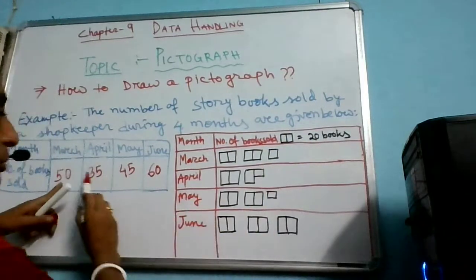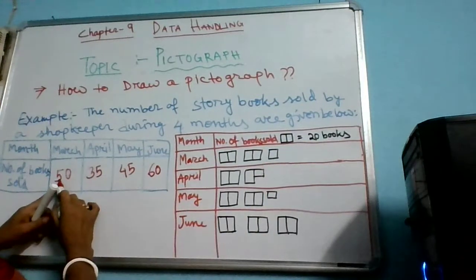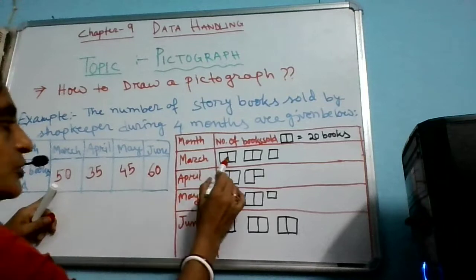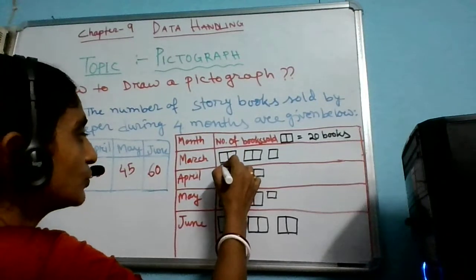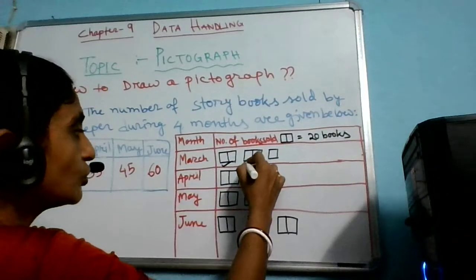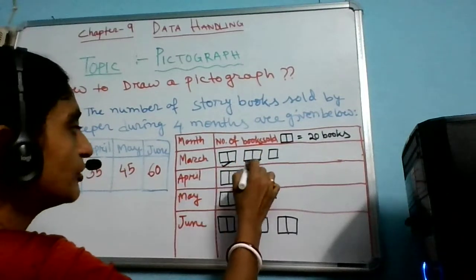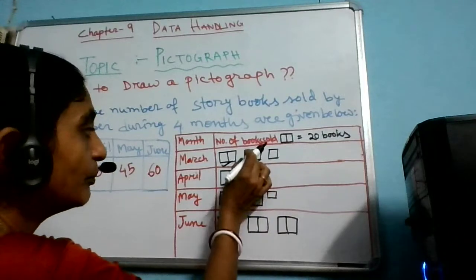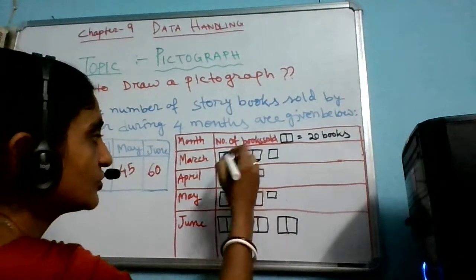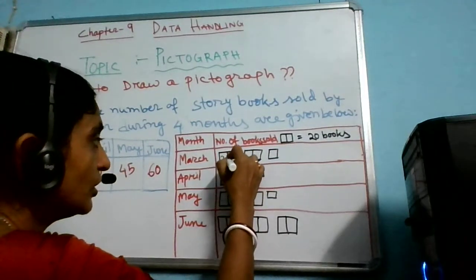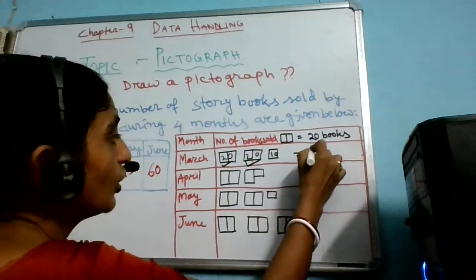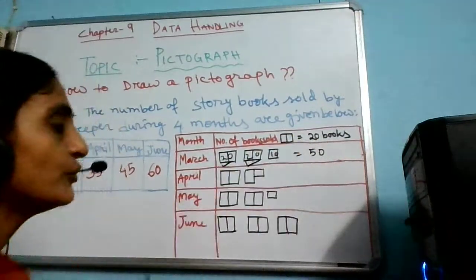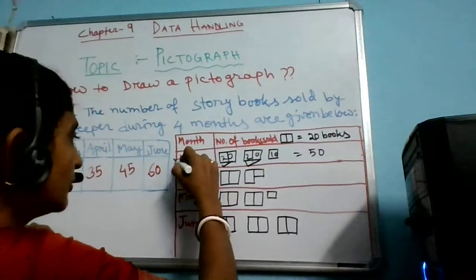In the month of March, 50 books were sold. So 50 books means this is 20, another 20, so 20 plus 20 is 40, and that half means I have taken half, that means it is 10. So 20, 20, and 10. In total how much am I getting? I am getting 50. Okay, so for the March month it is over.